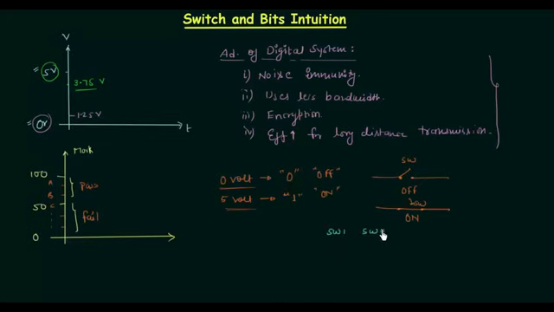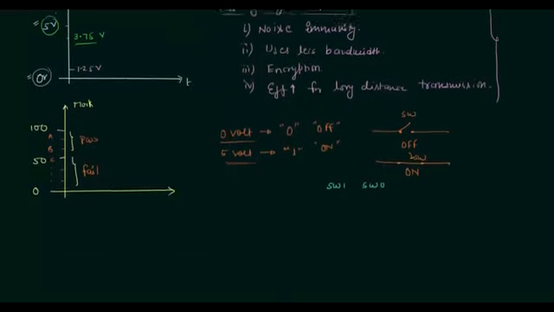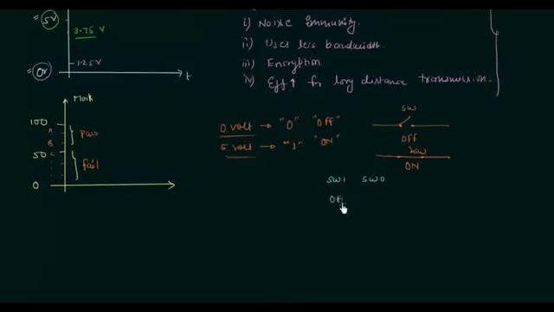SW1, SW0. We have 4 possible combinations of off, on, off, and finally on, on. So these are the 4 possible combinations, and thus we have 4 levels. This is the first possibility, this is the second possibility, this one is the third possibility, and this one is the fourth possibility. So by using 2 switches we are going to have 4 levels.